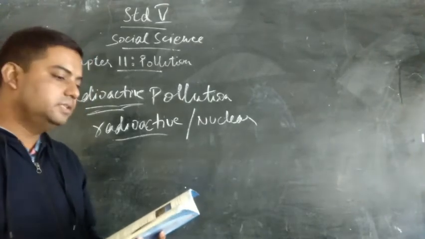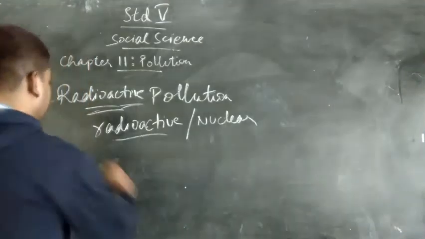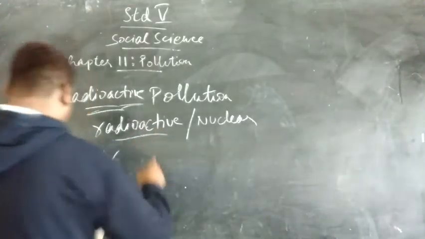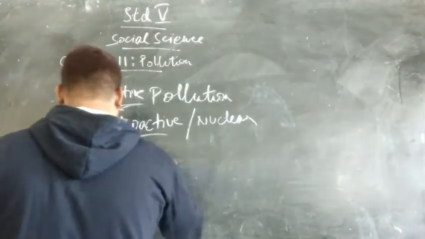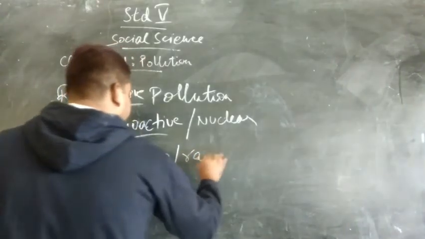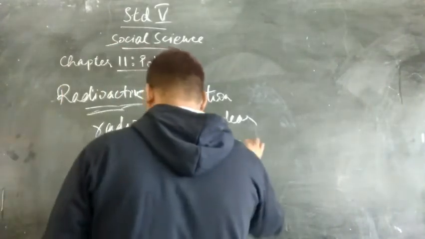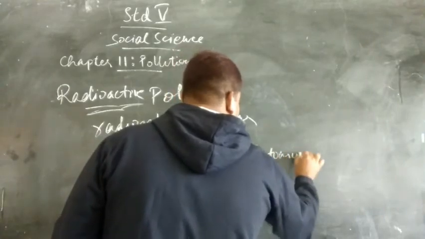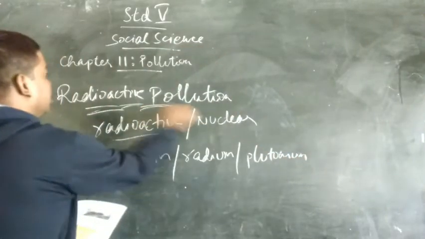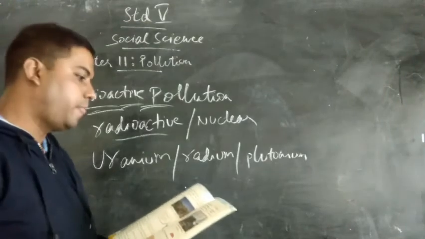Some nuclear materials are uranium, then we have radium and plutonium. These are the nuclear substances which cause radioactive pollution.